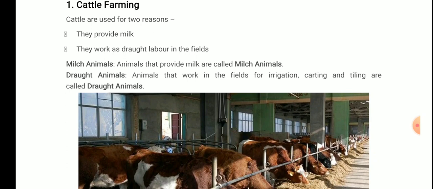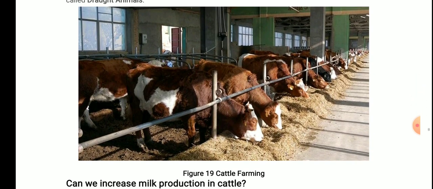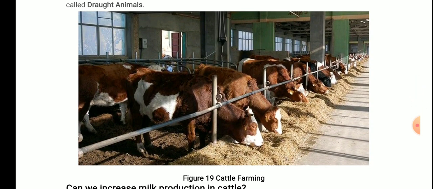Why did I say this? Because in India a large population is dependent on agriculture, so most of you might have seen cattle farming practices. Clear? They are used for two reasons: providing milk and working as labor in the fields. Milch animals and draught animals, I hope it is clear to you. This is how cattle farming looks at a large scale.